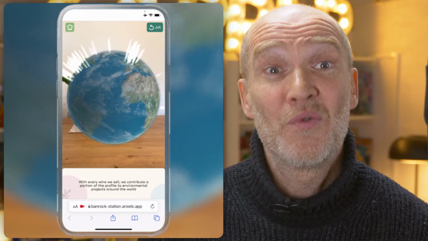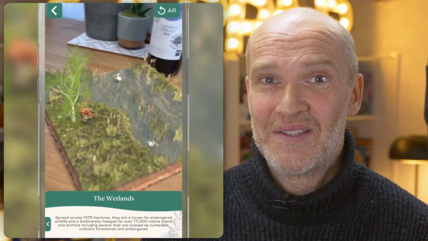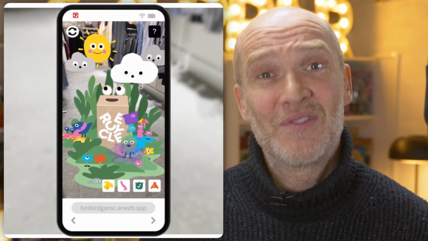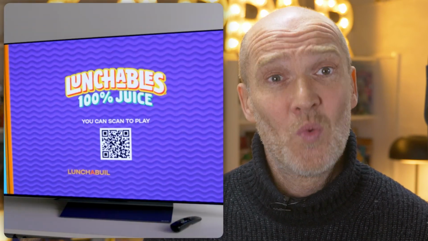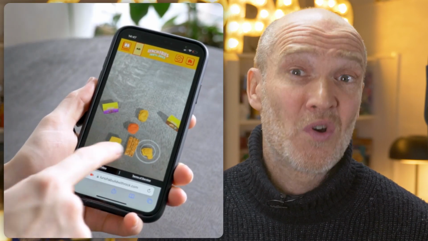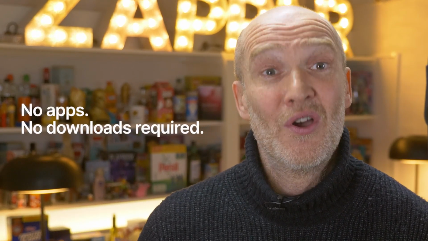Introduced into the AR ecosystem around 2017, it's a technology that allows you to run your AR experience through a browser rather than having to download a native mobile app. This seamless user experience is one of the main reasons why WebAR is rapidly becoming the most popular way to launch augmented reality experiences, as it requires no apps or downloads. Users simply access AR experiences directly from their smartphones by scanning a QR code, for instance, using the native camera on their device to access the WebAR website, or through tapping on a deep link in a social post, a web page or email newsletter, for instance. So no apps, no downloads required.